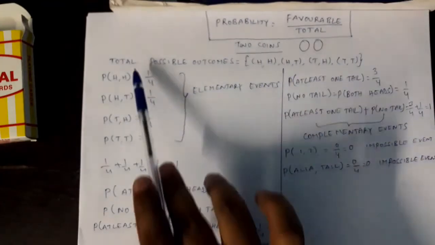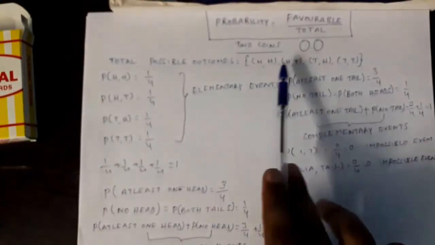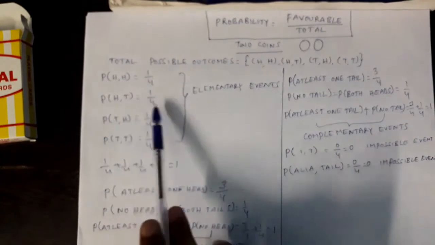Coming to elementary events, what are the elementary events here? The probability of getting head head is an elementary event. What is the probability? 1 by 4, because the total is 4 and the numerator is favorable. How many head heads are there? Only one. So 1. In the same way, probability of getting head tail is 1 by 4, and so on, 1 by 4, 1 by 4. The sum of all elementary events probabilities is 1.